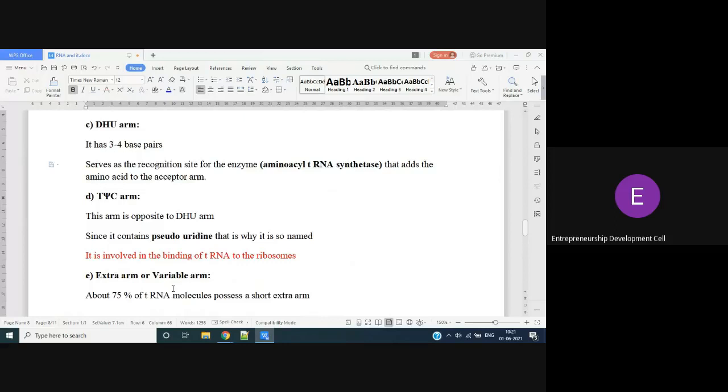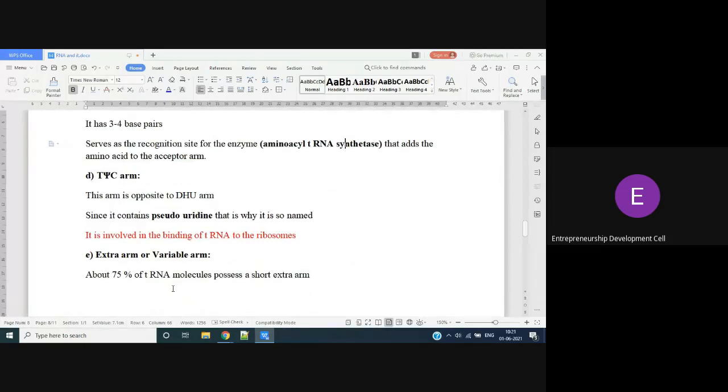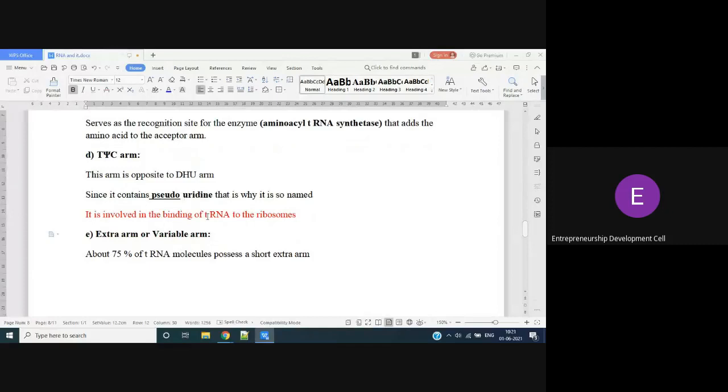So if it recognizes the enzyme, we can add amino acid to the acceptor arm. Next is the T-psi-C arm, the arm opposite to the DHU arm. Why is it known as T-psi-C? Because it contains a pseudouridine ring. Pseudo means fake or false. So fake uridine is present in the T-psi-C arm. It is involved in the binding of tRNA to ribosomes.